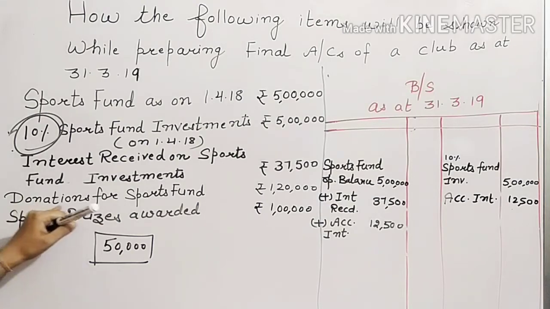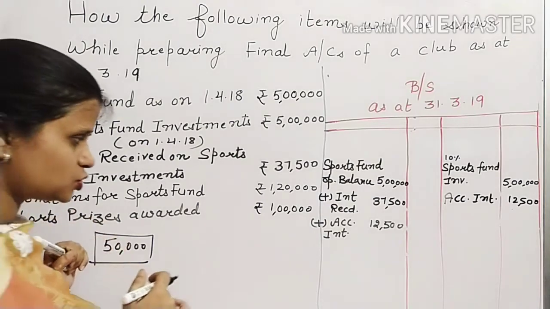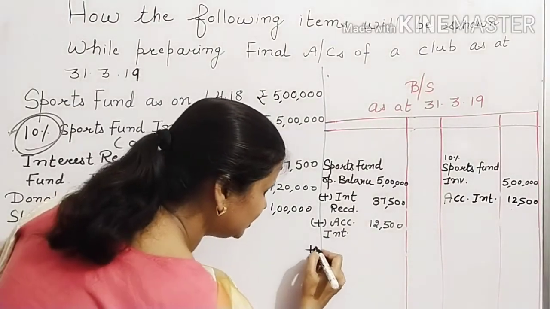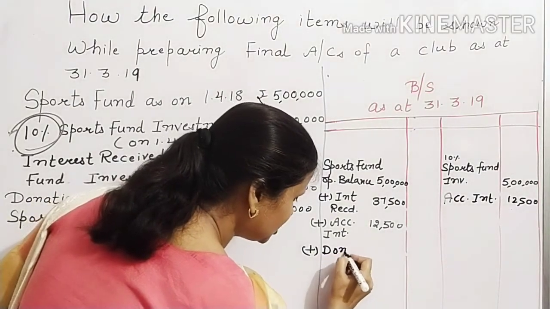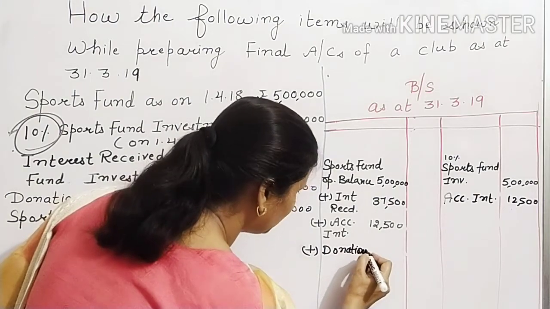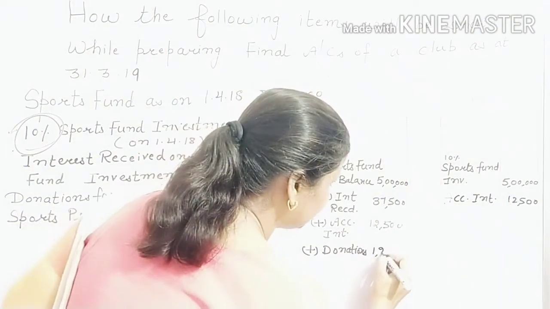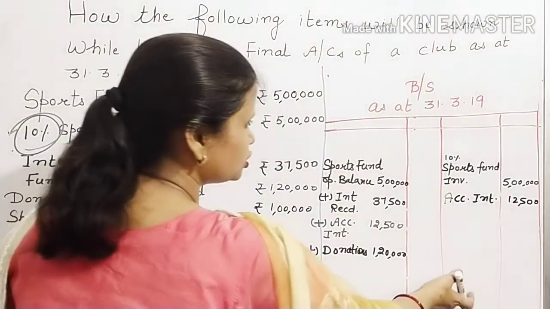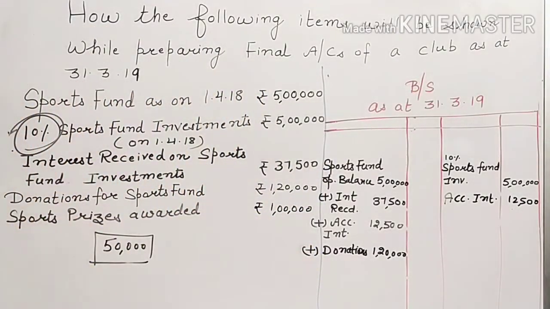Next, you have received donations. The donation received for the sports fund will be added to the sports fund. How much have you received? 1,20,000. You don't have to show the position of cash, only the other accounts which will be affected by these transactions.